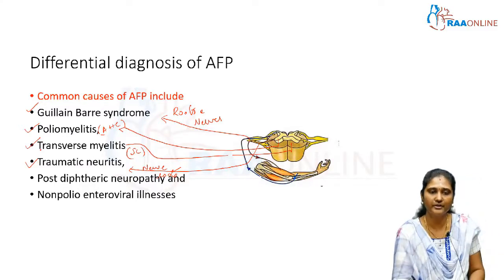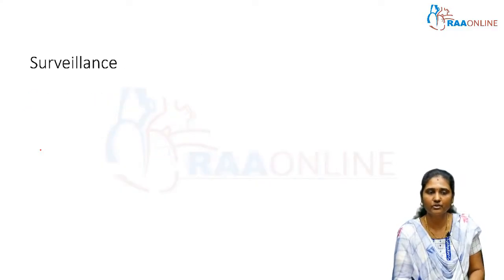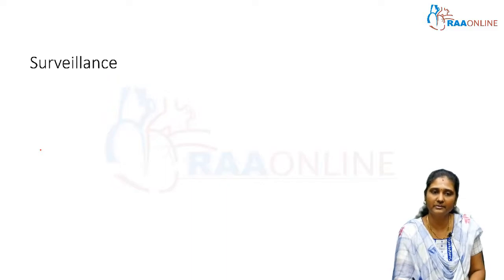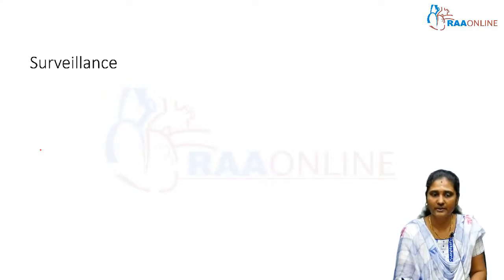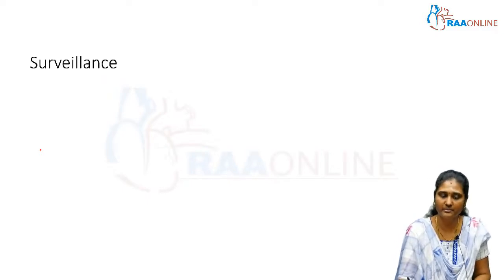Before going into detail about each individual condition, you need to know about AFP surveillance. What is acute flaccid paralysis surveillance? India has taken major immunization initiatives, because of which there is a sharp decline of poliomyelitis across the world. The last case of wild polio virus type 1 was reported in West Bengal.